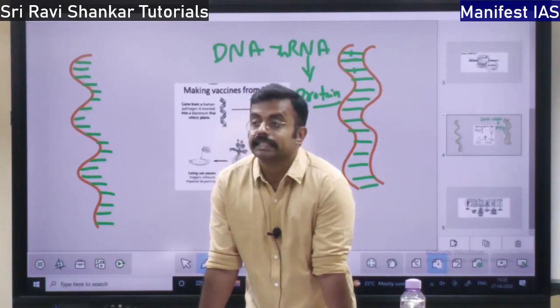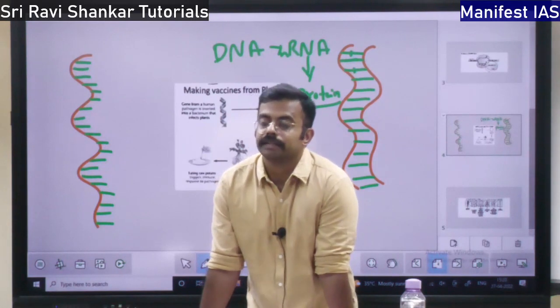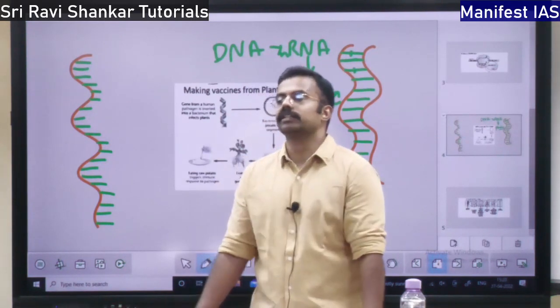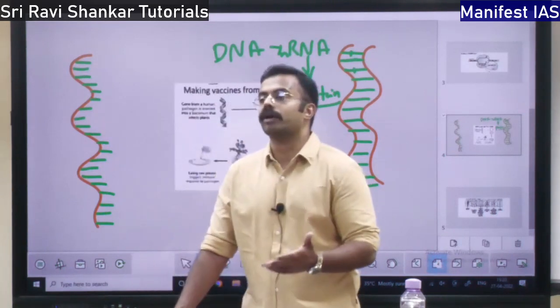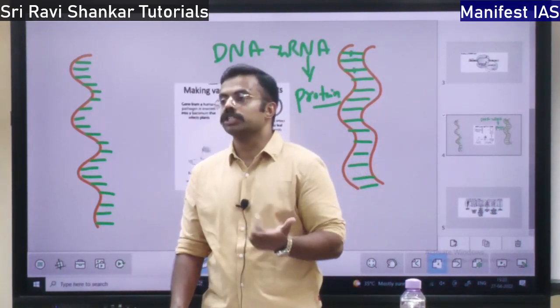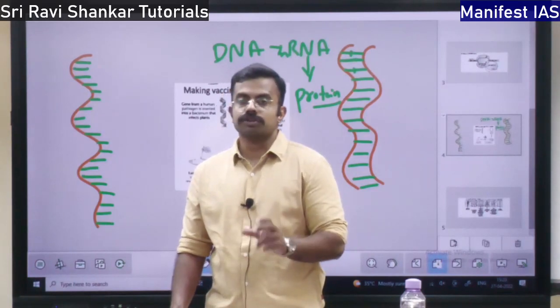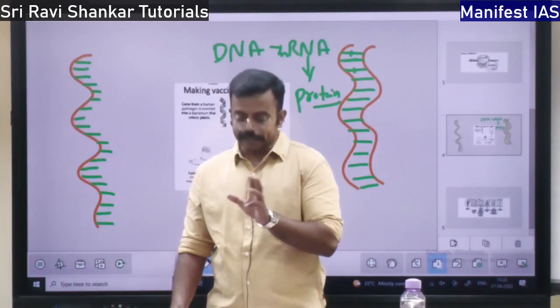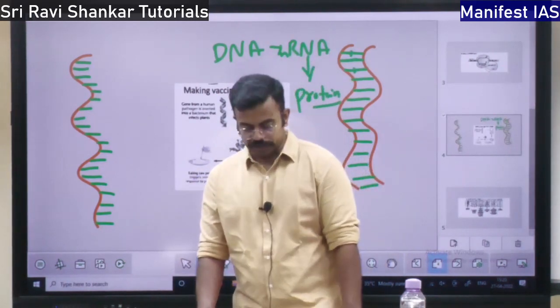Then next is IPR issues, intellectual property rights issues. If there is any discovery in the biotechnology, it will be patented. So they patent and they sell the product at very high cost. So it is not available for the poor people, right? So that patenting is the second issue for development of biotechnology.